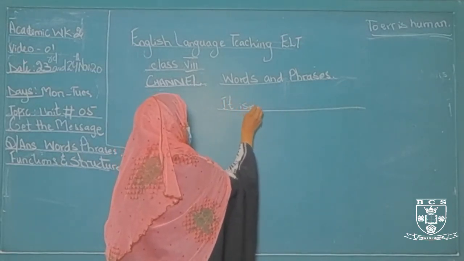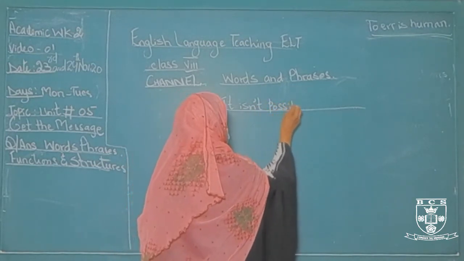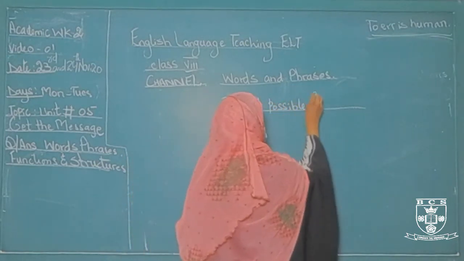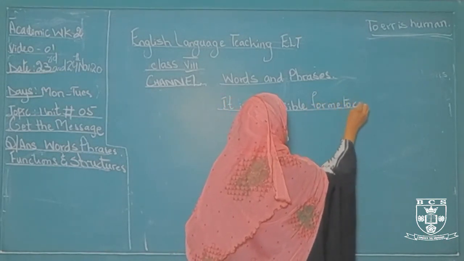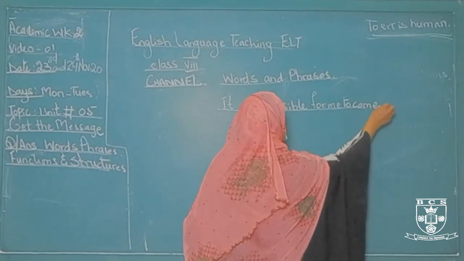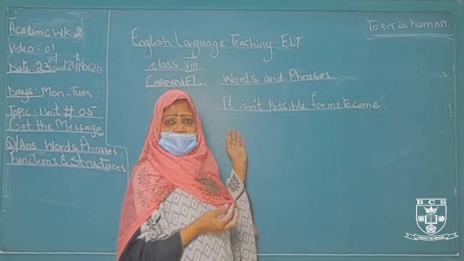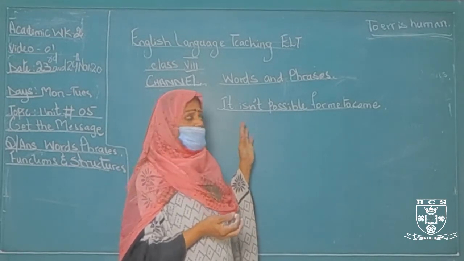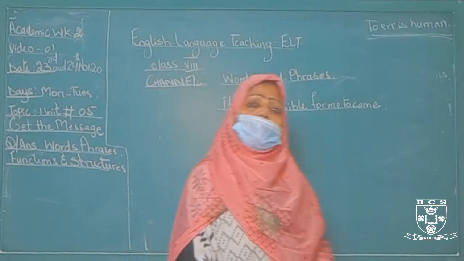It isn't possible for me to come. See, by this word, isn't. What does isn't mean? It is in a negative way. So naturally, possible will convert into impossible.